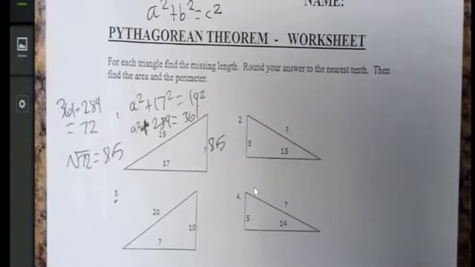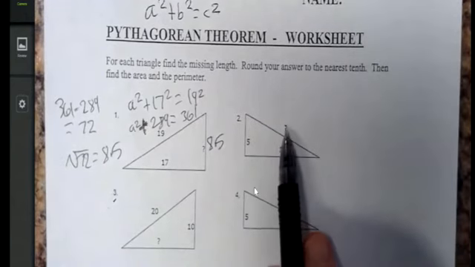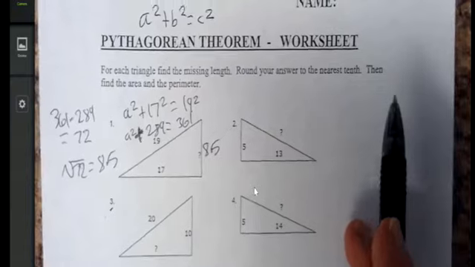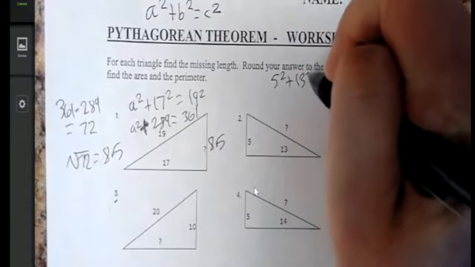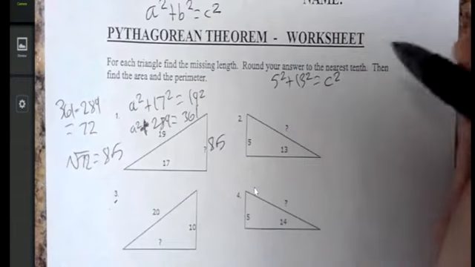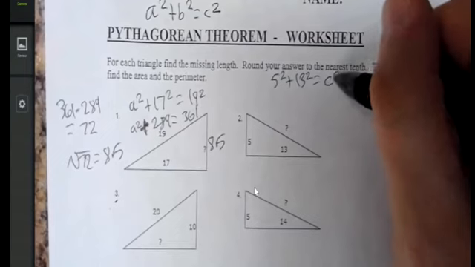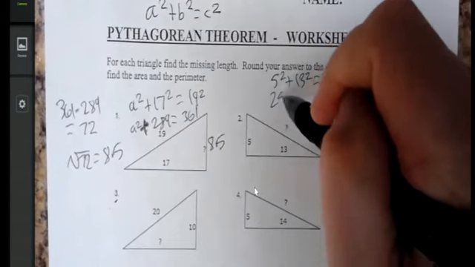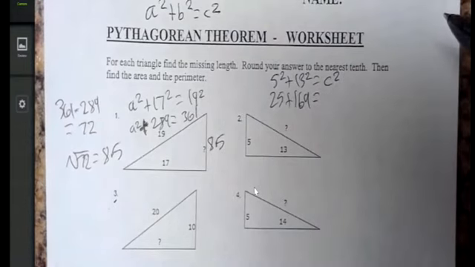Now, let's go over here. A squared plus b squared equals c squared. In this case, I'm looking for the long side. Okay? 5 squared plus 13 squared equals c squared, because it's the long side that's unknown. 5 squared is 25, 13 squared is 169.